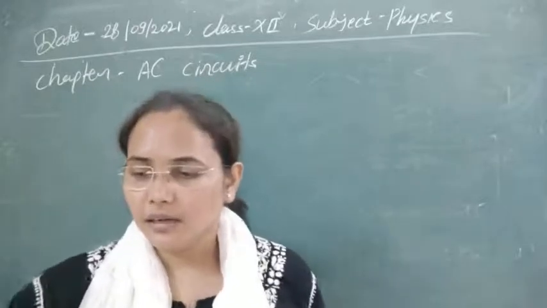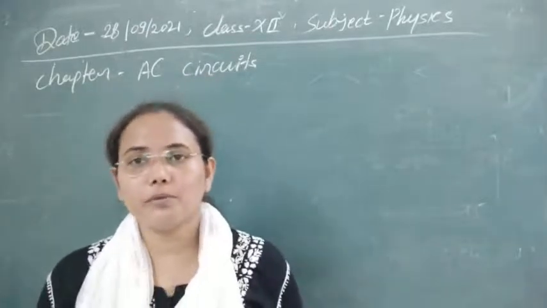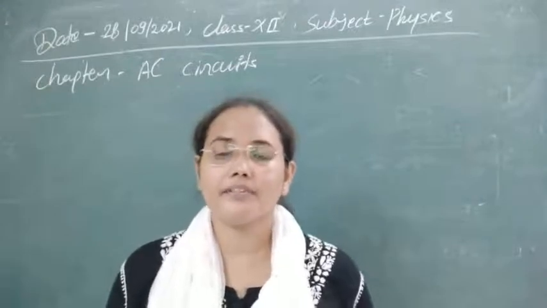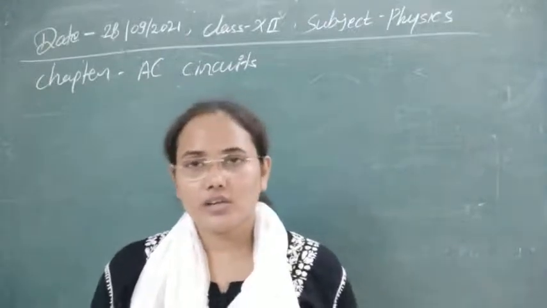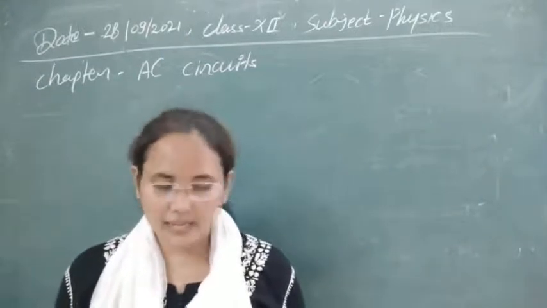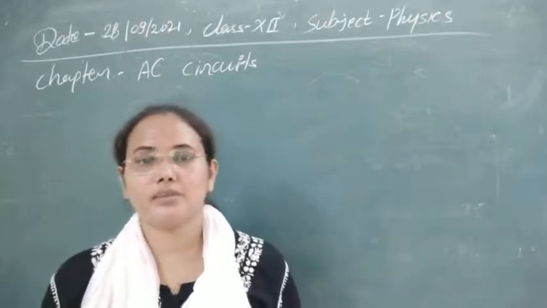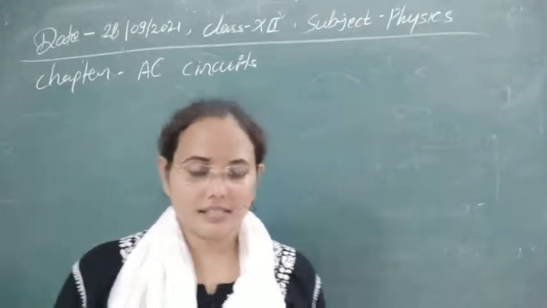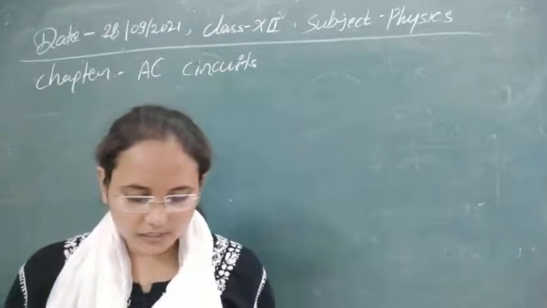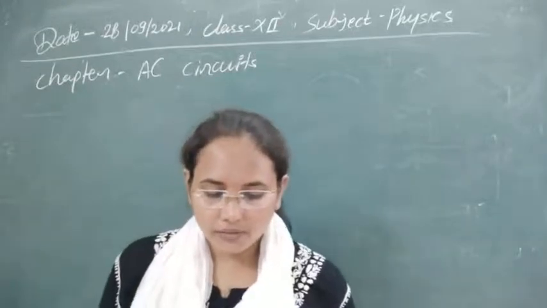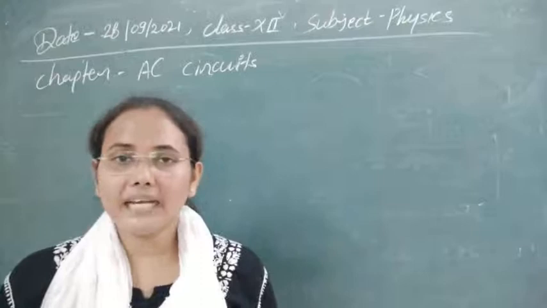Hello students, today let's discuss some MCQs on AC circuits that we have revised in the last classes. Let's see, one by one, some questions, as today your RT5 is going to be held. The first question is: the average value of current over a complete cycle is.